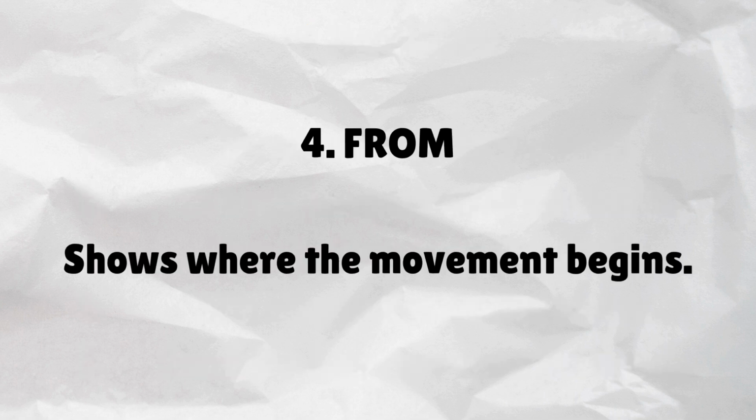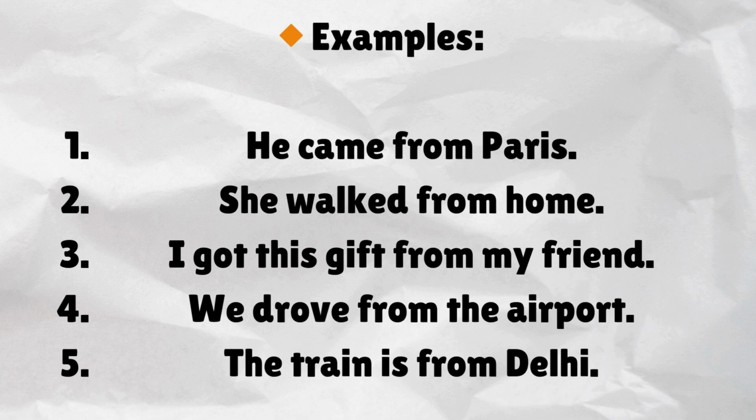From. Shows where the movement begins. Examples. He came from Paris. She walked from home. I got this gift from my friend. We drove from the airport. The train is from Delhi.